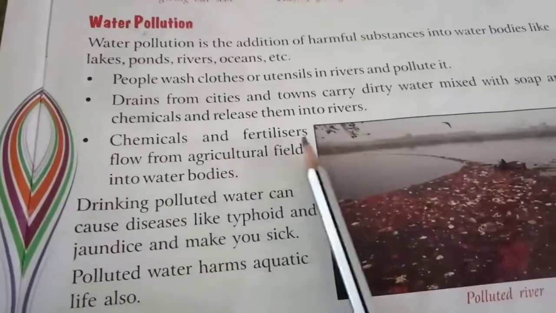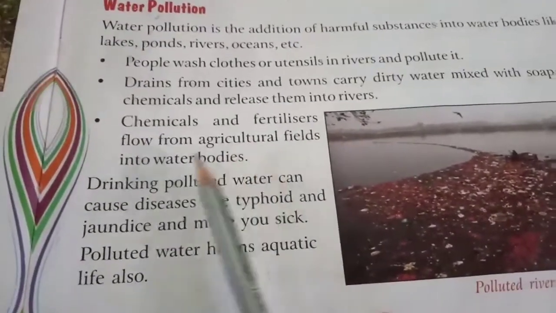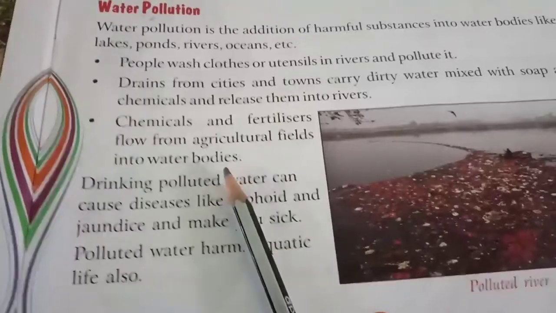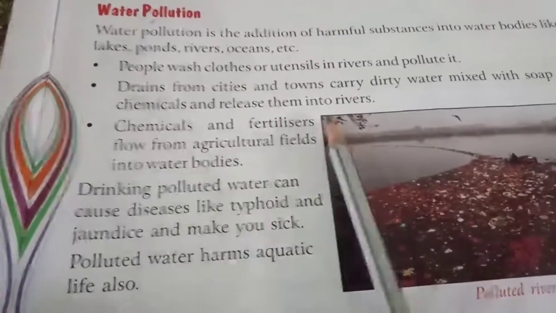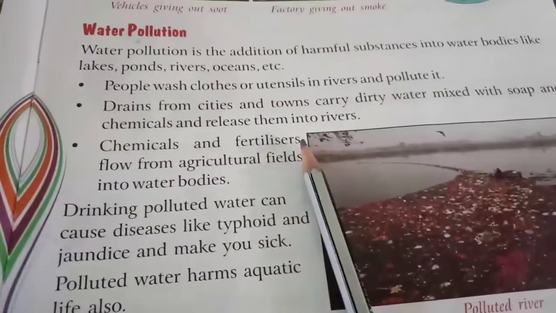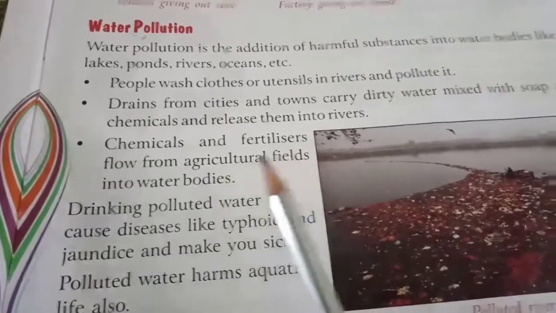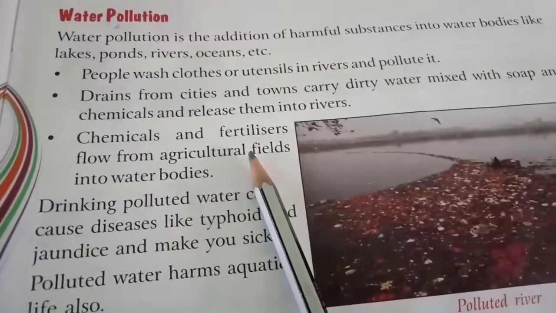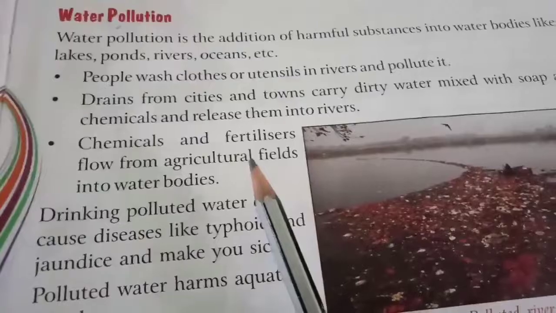Next, chemicals and fertilizers flow from agricultural fields into water bodies. Even the chemicals and fertilizers which we use in the agricultural field for growing crops, for growing vegetables, can end up in the water.